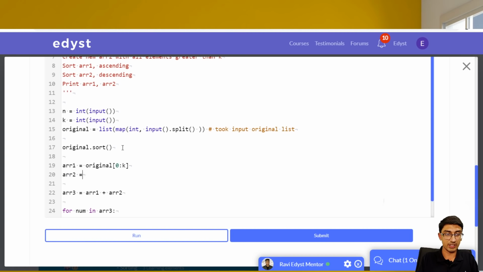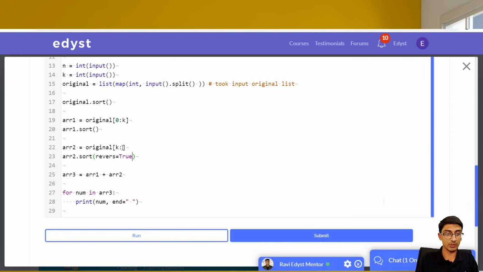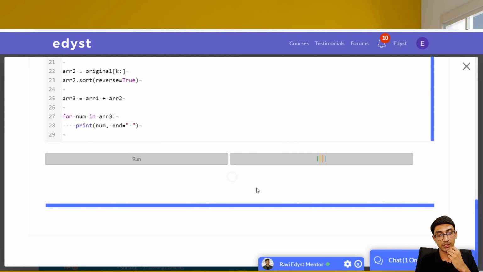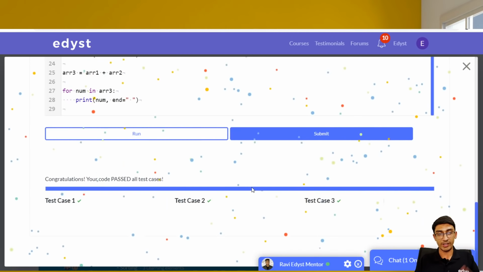Then the second one should be the remaining parts, k till the end. And then we are going to array 1 dot sort and array 2 dot sort reverse is equal to true. That's what we're going to do. Then this remains same and this also remains same. Let us see whether this is actually correct. Okay, now submit the question. Okay, now we got the answer.